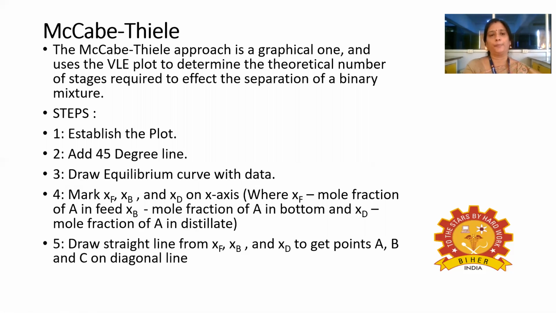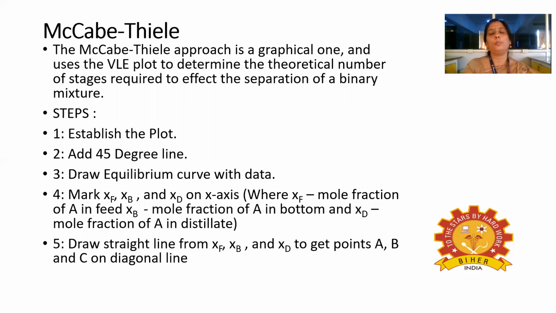Next is the method. While designing the distillation apparatus, how many plates or trays we have to provide inside the distillation column is very important, because based on that the separation efficiency can be calculated.